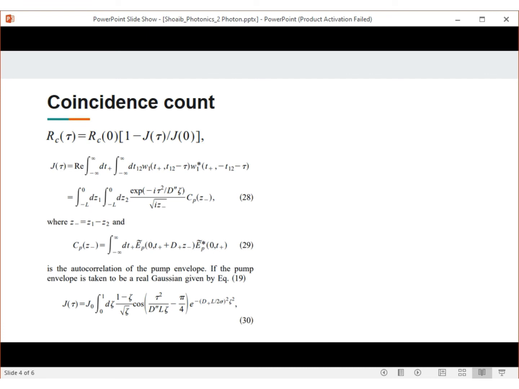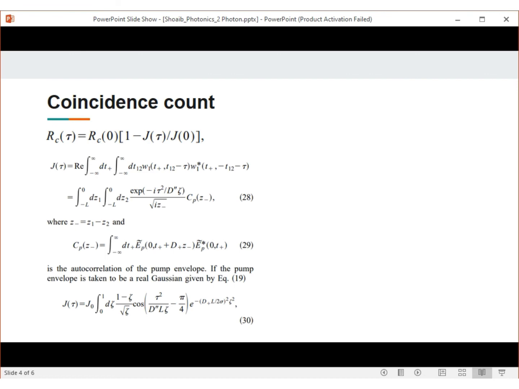The exponential term then shows the interference between the amplitudes for pairs created at Z1 and Z2, where Z is the distance from the output face of the crystal. The interference between amplitudes for pairs created at Z1 and Z2 becomes small when D times the modulus of Z1 minus Z2 becomes large compared to the pulse width. So if the pulse width is large, there is no interference. Then the pairs created are distinguishable because their packets do not overlap. That is, there is no interference.